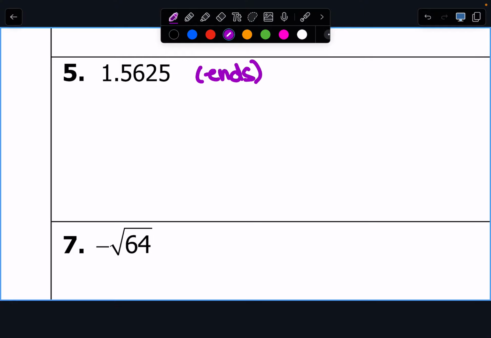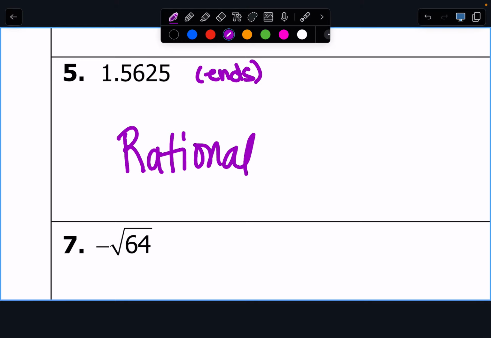Okay, and on the page previous, if we have a decimal that ends, where do we put it, Matthew? If we have a decimal that ends, on the page previous, what did we write that was? Rational. If it's a decimal that ends or a decimal that repeats, we're going to put it in the rational bucket. That's all it is, just one bucket. Okay, it's the biggest bucket.